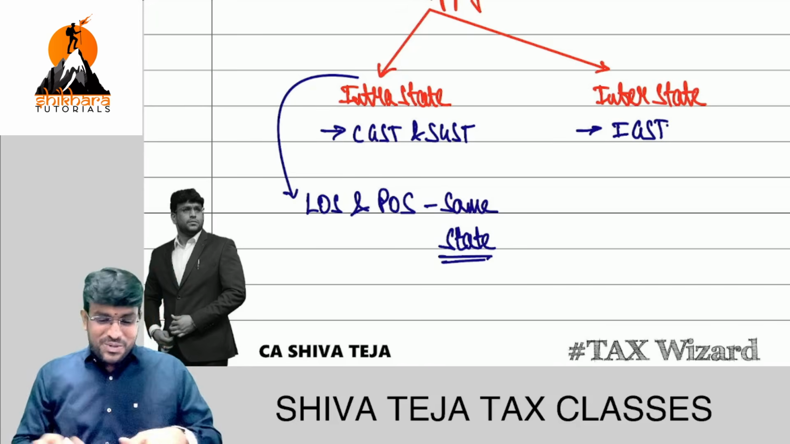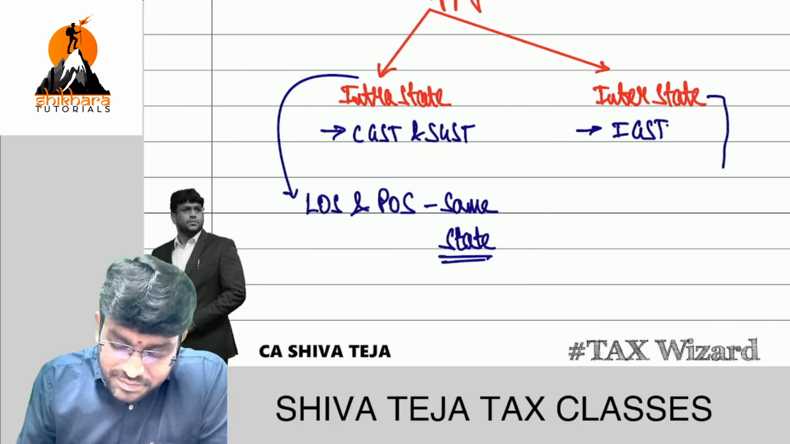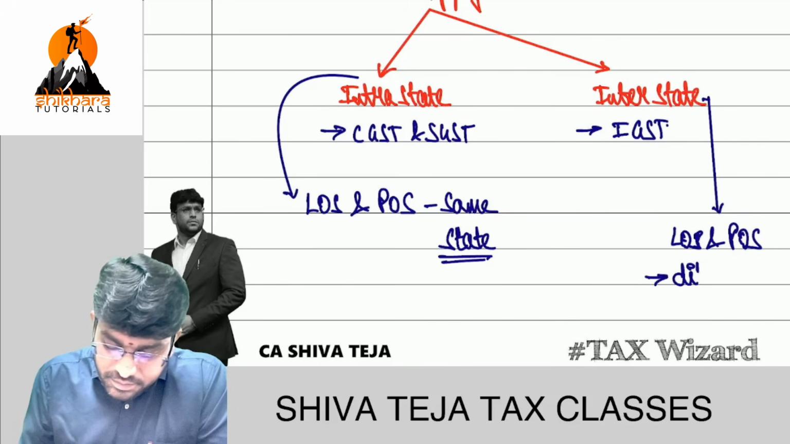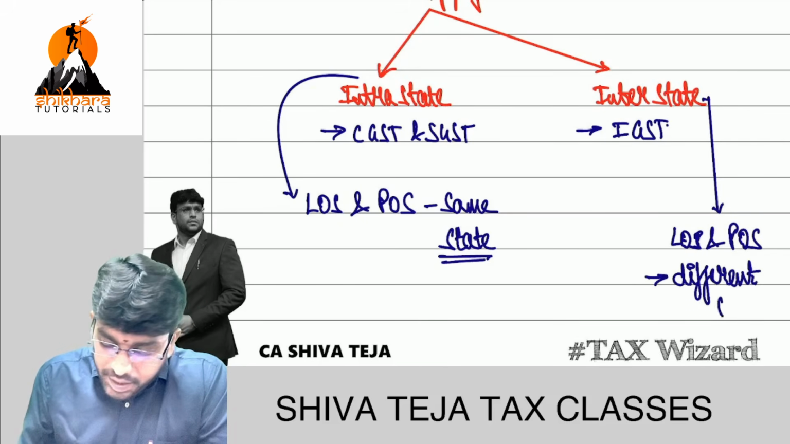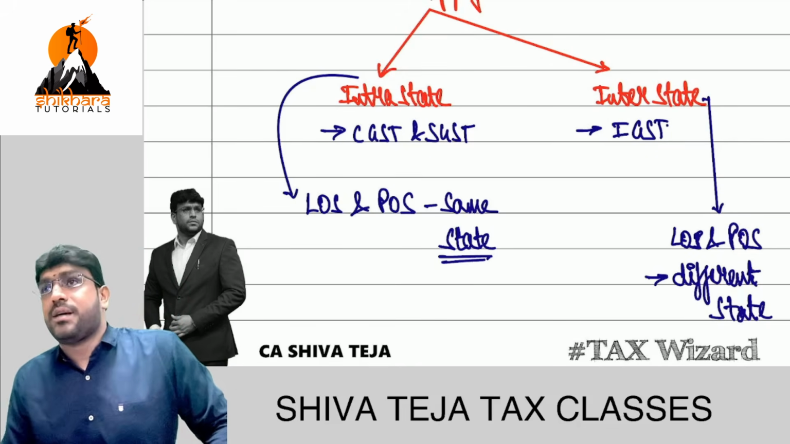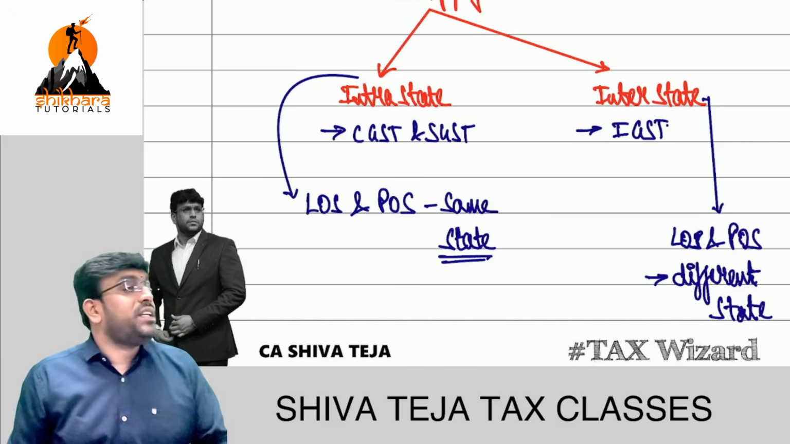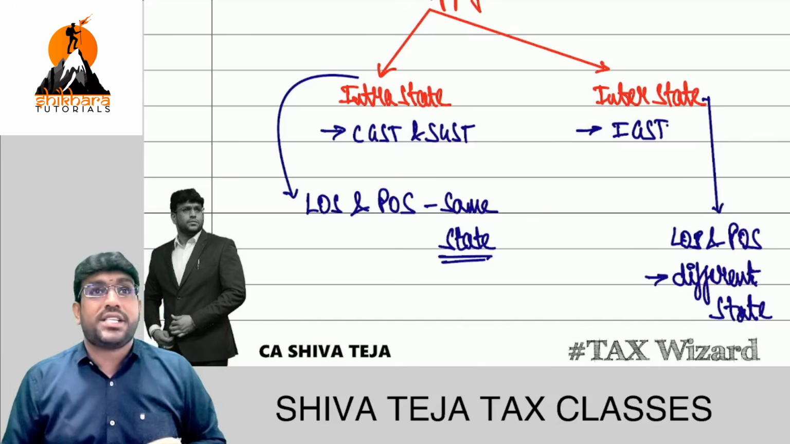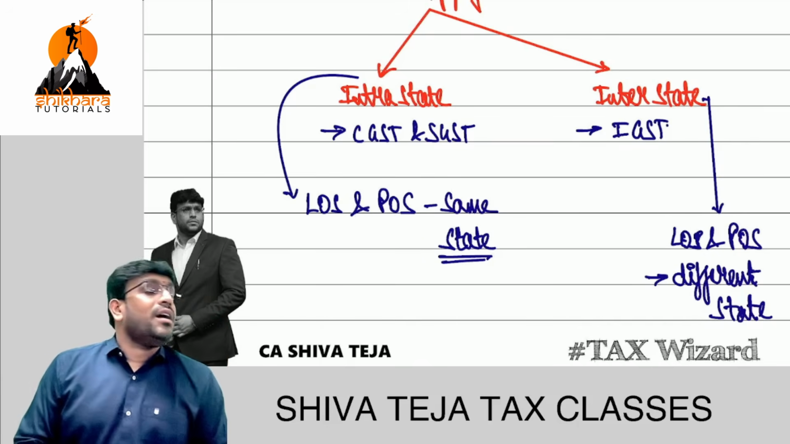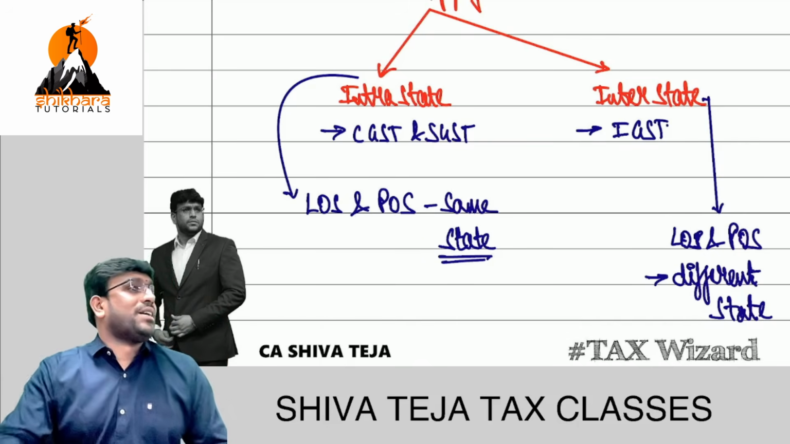Sure? Done. Very good. Interstate supply is when the location of supplier and place of supply are in different states. If it is the same state, we call it intrastate supply. Different states, we call it interstate supply. For intrastate supply, we charge CGST and SGST. For interstate supply, we charge IGST. Are we clear, friends? Everyone, please reply.